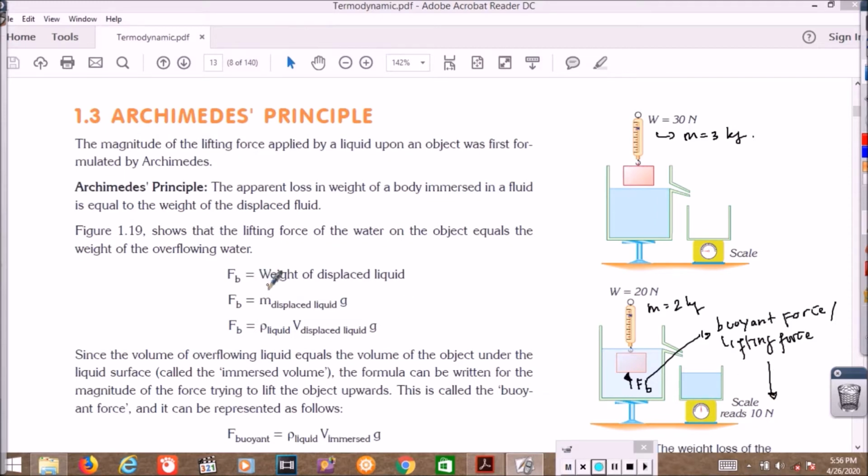From the formula, FB, the buoyant force, is equal to the weight of displaced liquid. Weight is m times g, where m is the mass of displaced liquid times gravitational acceleration, and the mass itself is rho times V. Rho here is the density of the liquid, and V is the volume of displaced liquid, times g.